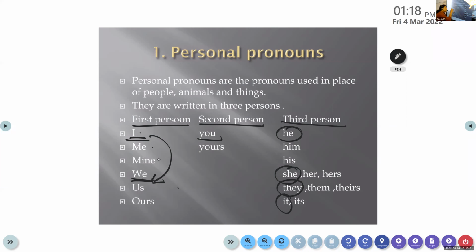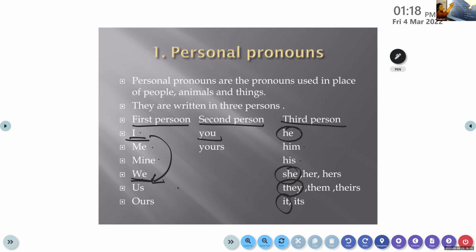All the other words are its different forms. That is object pronouns and possessive pronouns. If you have written it, him, his are the different forms of he. Her and hers are the different forms of she. Them and theirs are the different forms of they. And its is a different form of it.